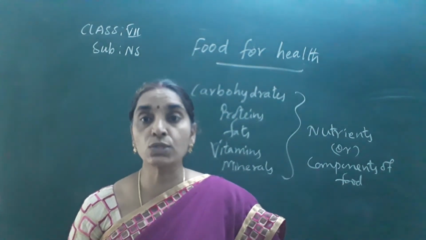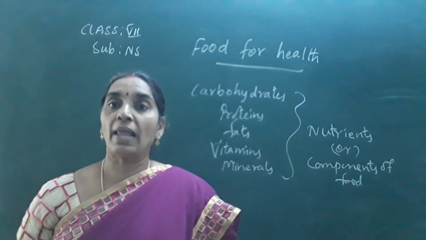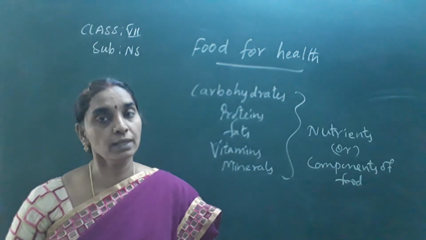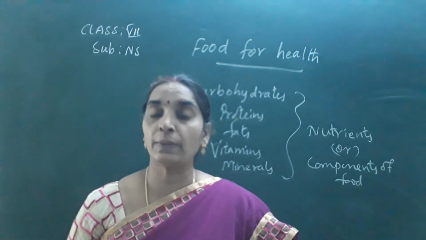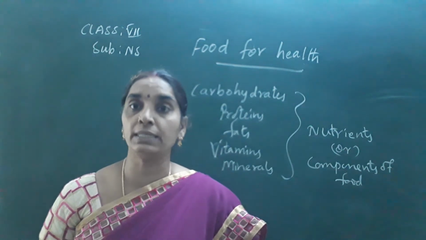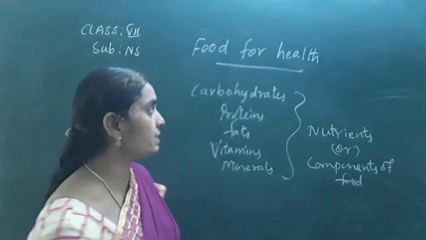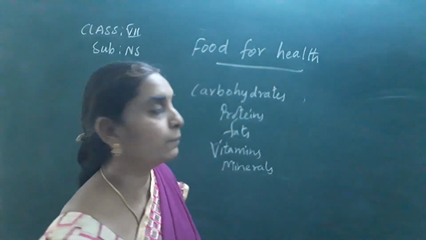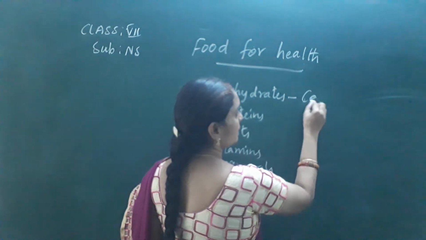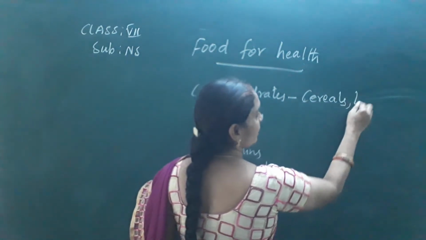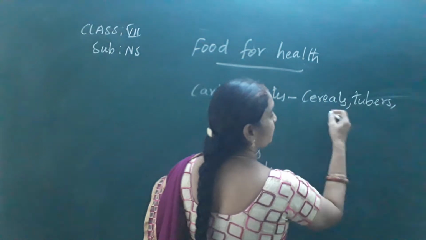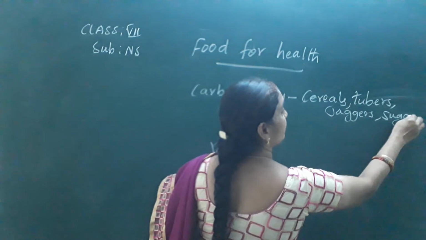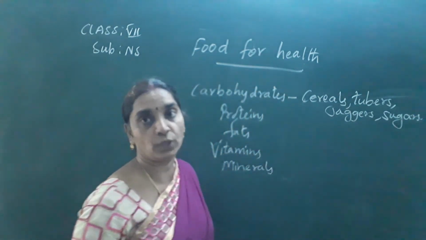What are the different sources of these nutrients? Plants and animal sources, as you know well. We get food from plants and animals. From plants, carbohydrates are present in cereals, tubers, jaggery and sugars. Mostly carbohydrates are present in whole cereals. In fruits and vegetables also we get carbohydrates.